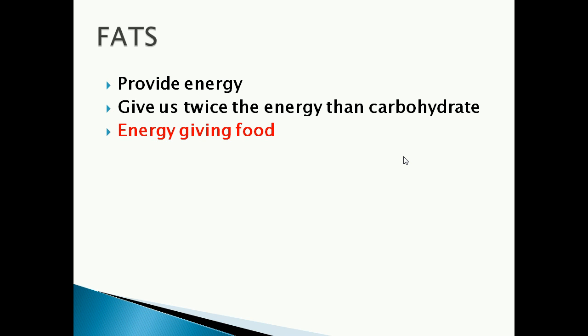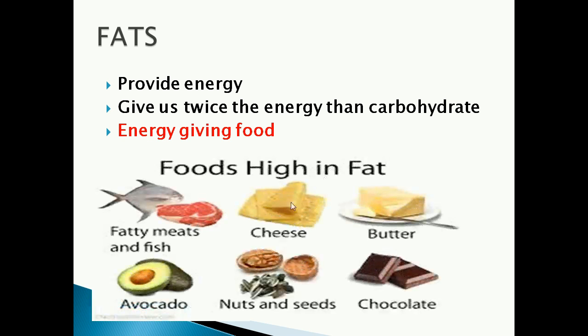We know food items containing carbohydrate are also called energy giving food, isn't it? In the same way, fats also give us energy, twice the energy of carbohydrates. It is also called what? Energy giving food.